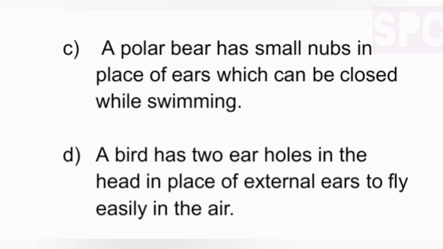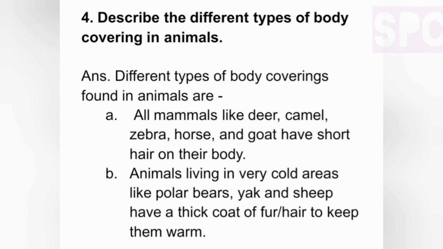C. A polar bear has small nubs in place of ears which can be closed while swimming. D. A bird has 2 ear holes in the head in place of external ears to fly easily in the air.